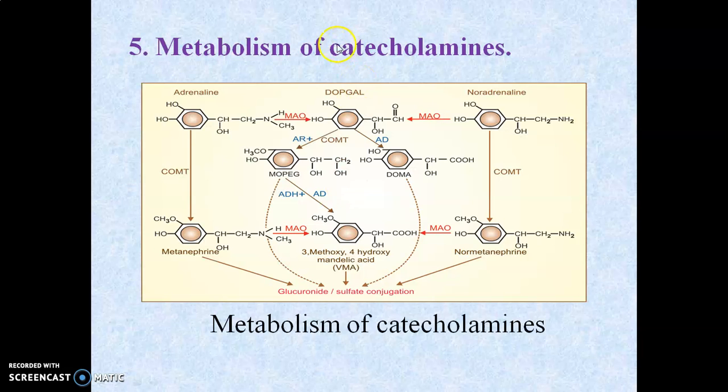Then the next step is the metabolism of the catecholamine. The excess catecholamine, after showing its pharmacological action, gets metabolized to terminate its pharmacological action. As we know, metabolism is the step where we terminate the pharmacological action of the drug. It explains which enzymes, like COMT (catechol O-methyltransferase) or monoamine oxidase, degrade or inactivate the catecholamine.